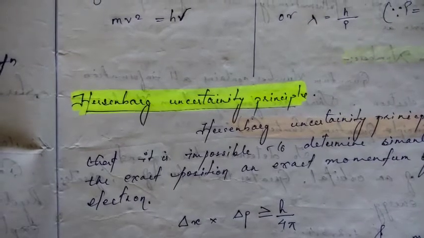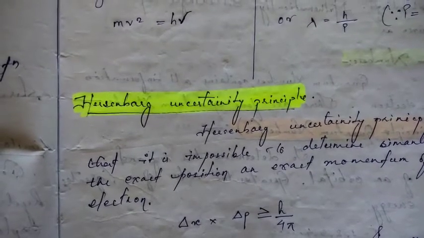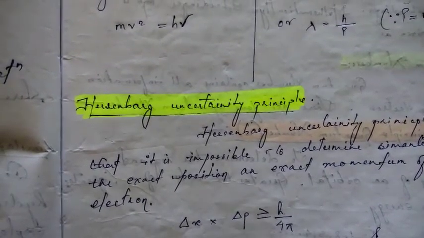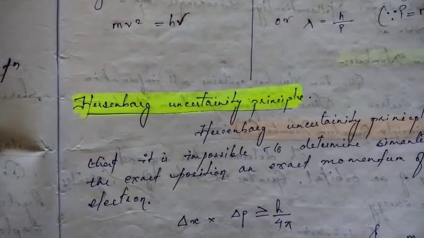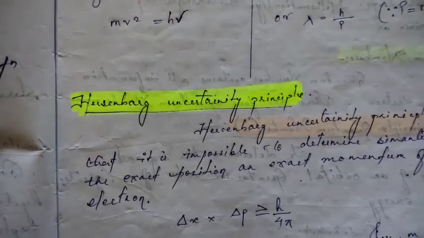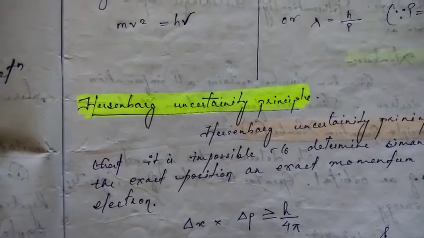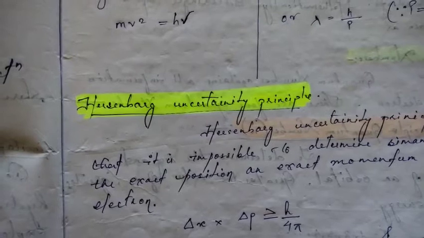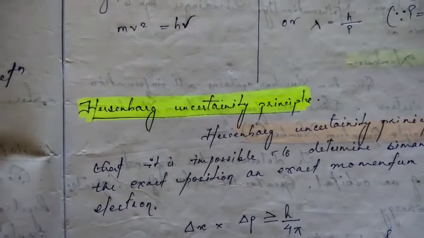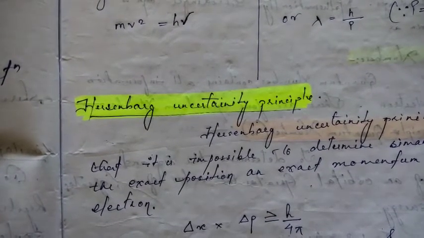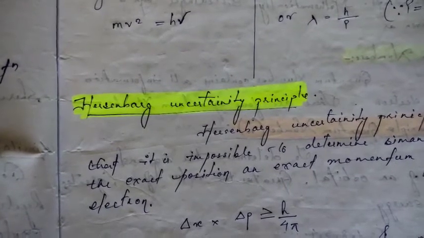But if you want to detect the position, you have to stop that electron, which is not possible. If you stop that electron, you can detect the position, but it is not possible for us to calculate the velocity of the electron, because now it is not moving.